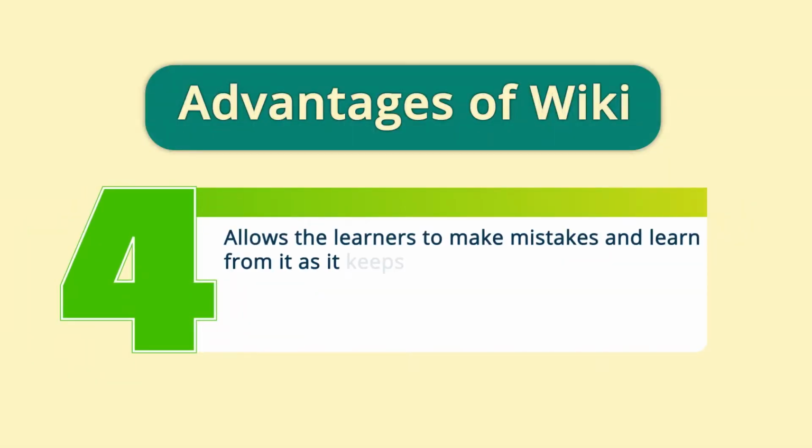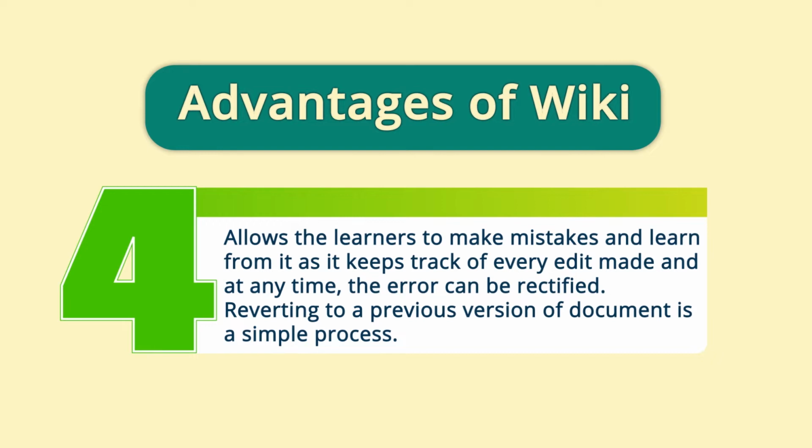So many experts who are working across the world can come together and work on the same documents, and that is why you have so many featured articles on Wikipedia. It also allows the learners to make mistakes and learn from it, as it keeps track of every edit made at any time. Thus, the error can be rectified whenever you realize that there has been an error.